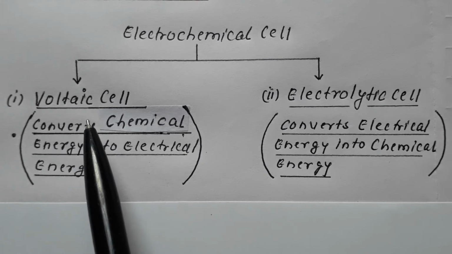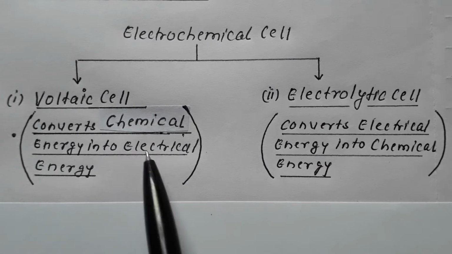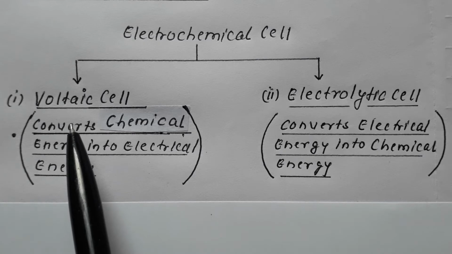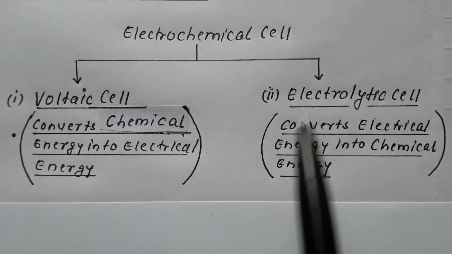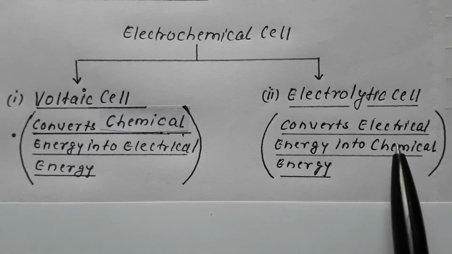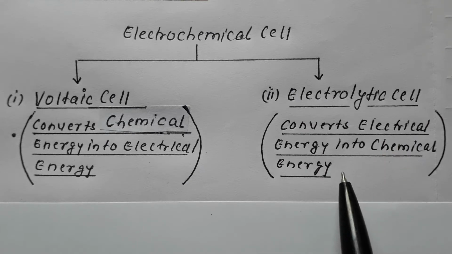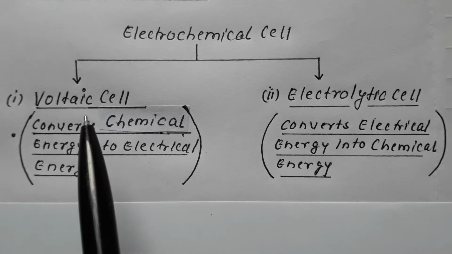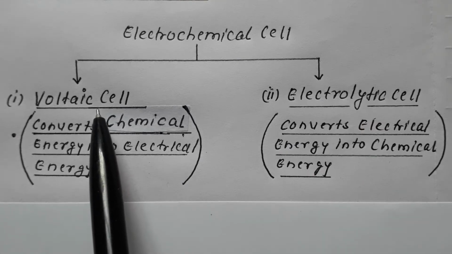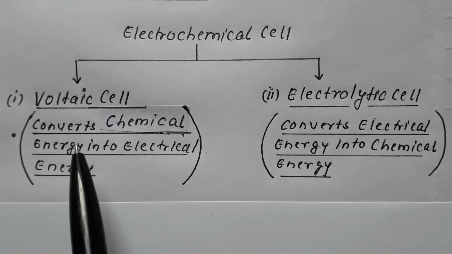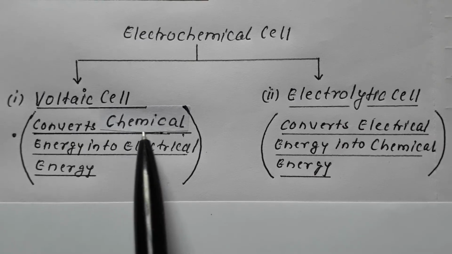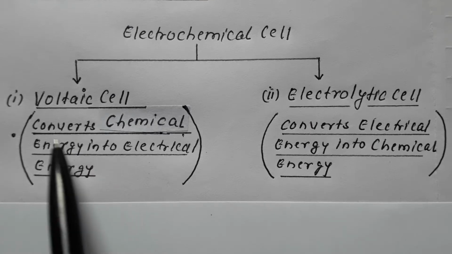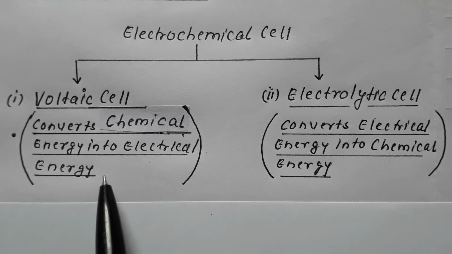Those cells which convert chemical energy into electrical energy are termed as voltaic or galvanic cells, whereas those cells which convert electrical energy into chemical energy are termed as electrolytic cells. In a voltaic cell, a chemical reaction takes place and electric current is produced.